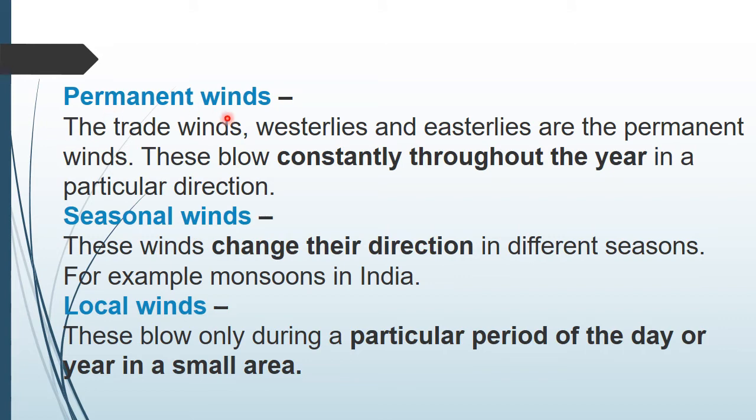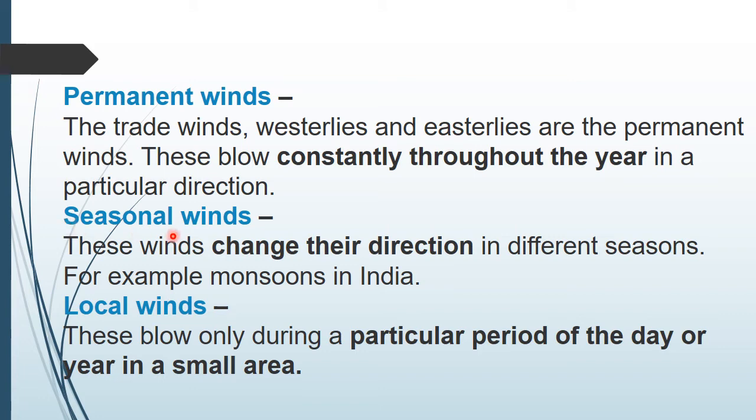First we will see about permanent winds. Permanent winds means that the wind will be blowing constantly throughout the year. The trade winds, westerlies and easterlies are the permanent winds. They blow throughout the year in a particular direction. That is called permanent winds.